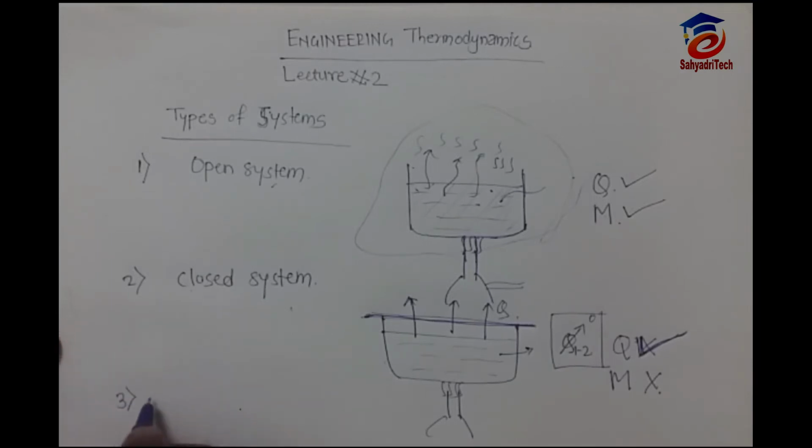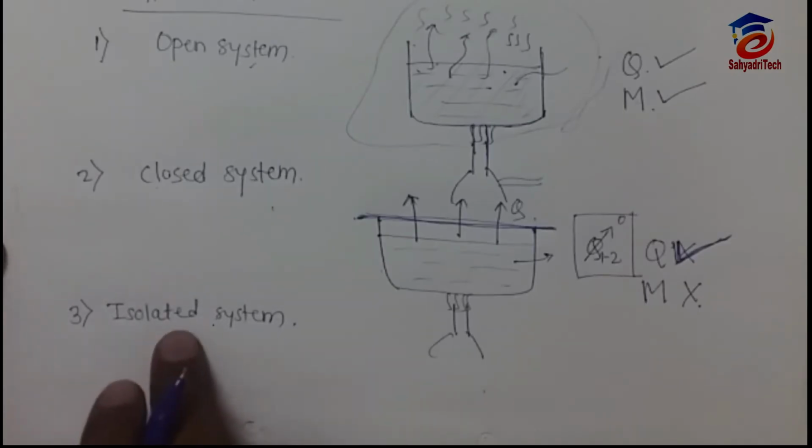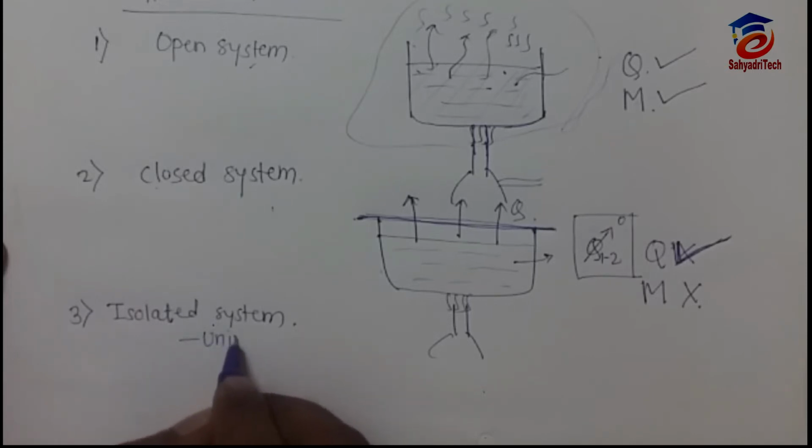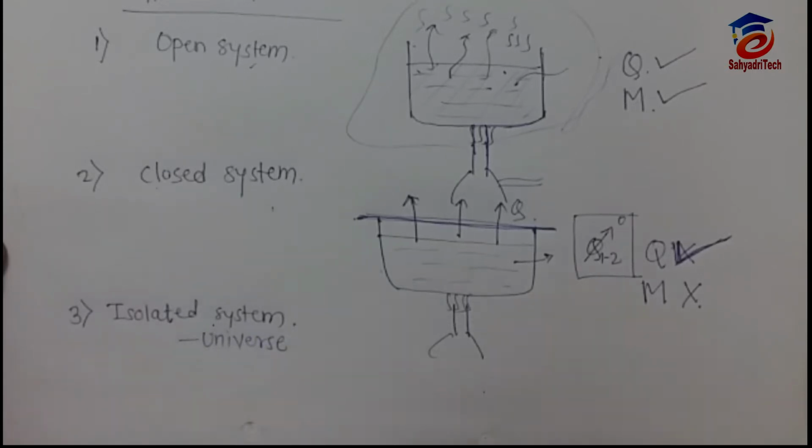The third type is isolated system. In thermodynamic applications, the isolated system does not exist. The unique example of an isolated system is the universe. So if we show this isolated system here, this is our universe.